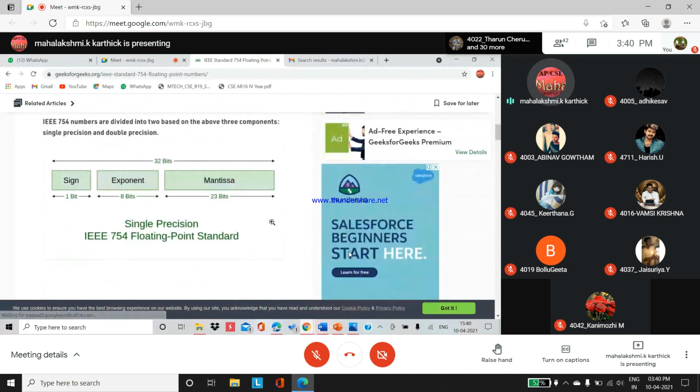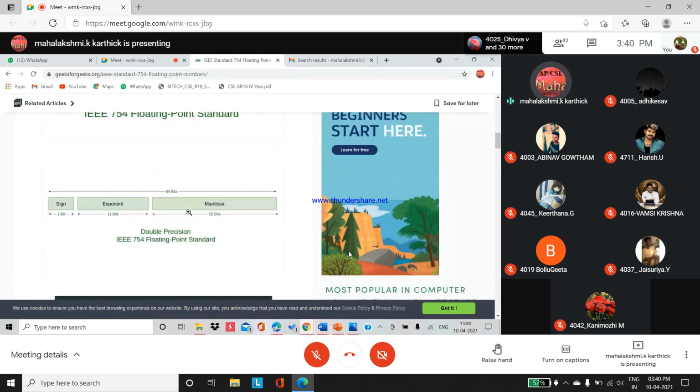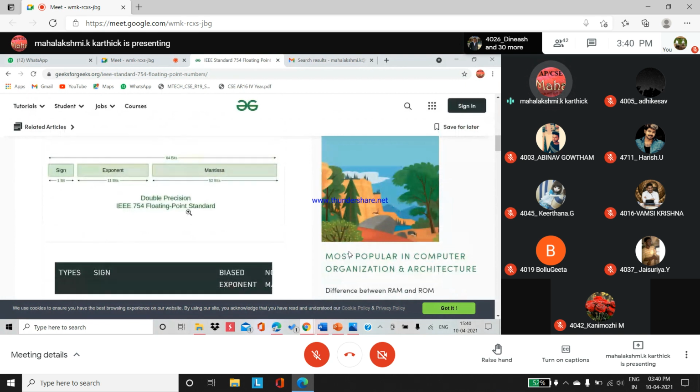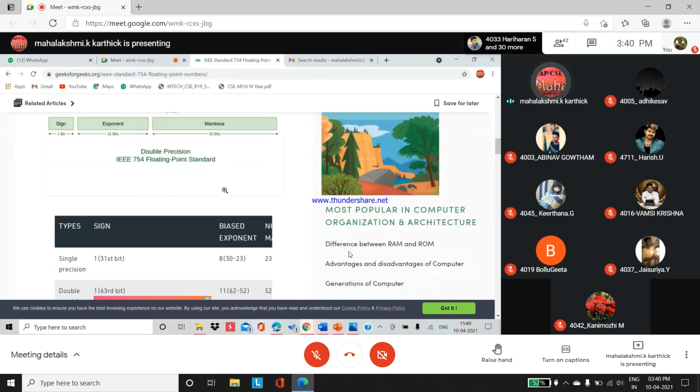Yesterday we have discussed this single precision IEEE 754 floating point standard. 1 bit is allotted for sign, 8 bits for exponent. Mantissa is also called the fractional part, 23 bits. Totally a 32 bit representation for single precision. Double precision: sign, exponent, mantissa 52 bits. The range of numbers is what they have given here. Okay, 52 bits.